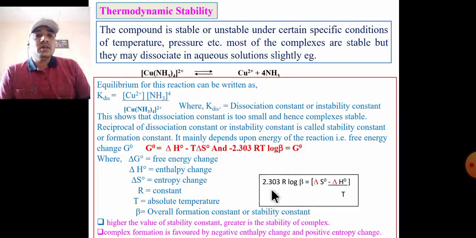From this equation, 2.303 R log B equals delta S0 minus delta H0 upon T. The higher the value of the stability constant, the greater is the stability of the complex. Second, from this equation, complex formation is favored when enthalpy change is negative and entropy change is positive, then the complex will be more favored.